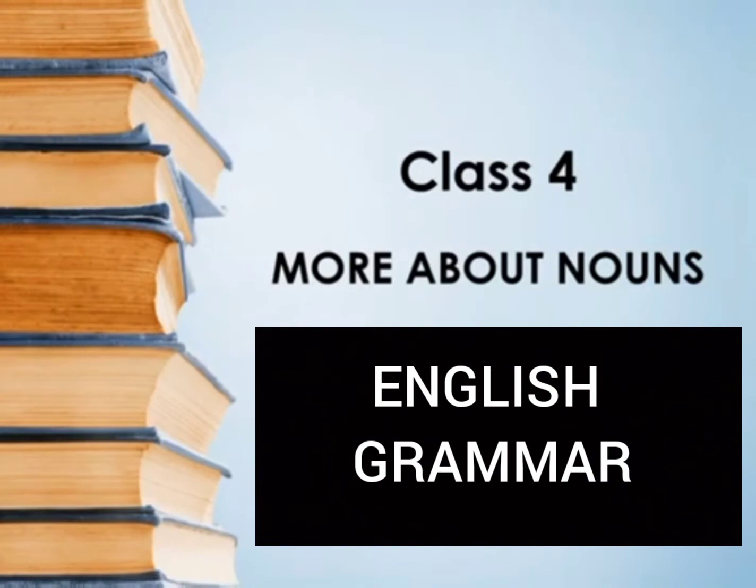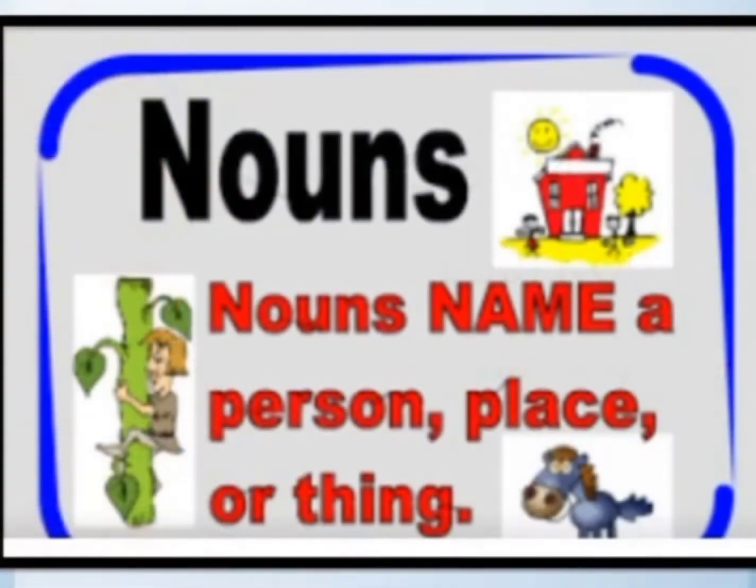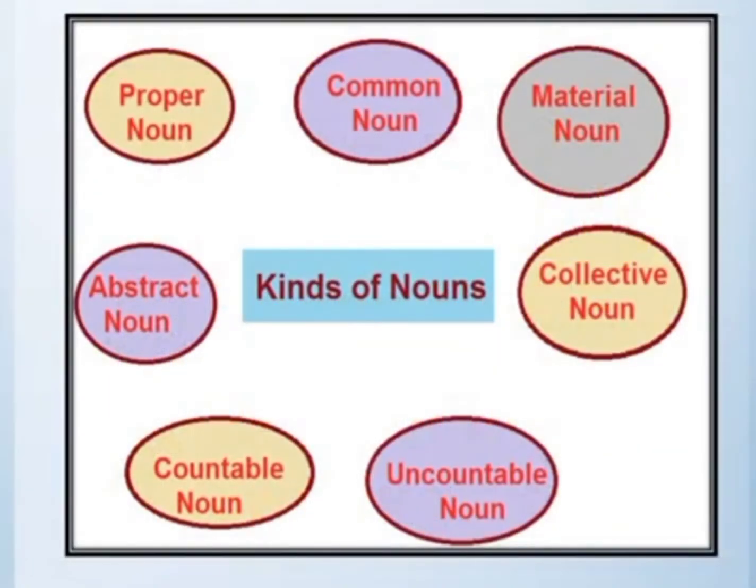Today, we are going to learn more about nouns. Previously, we have learned that nouns name a person, place, animal, or a thing. We had also learned that there are kinds of nouns like proper noun, which is the name of a particular person, common noun, the name which is given to many of the same kind.